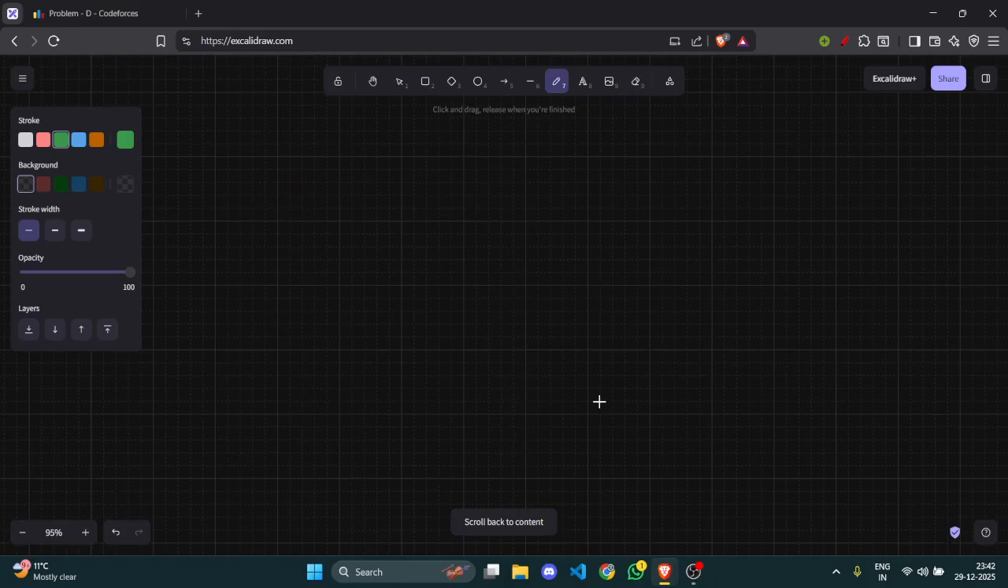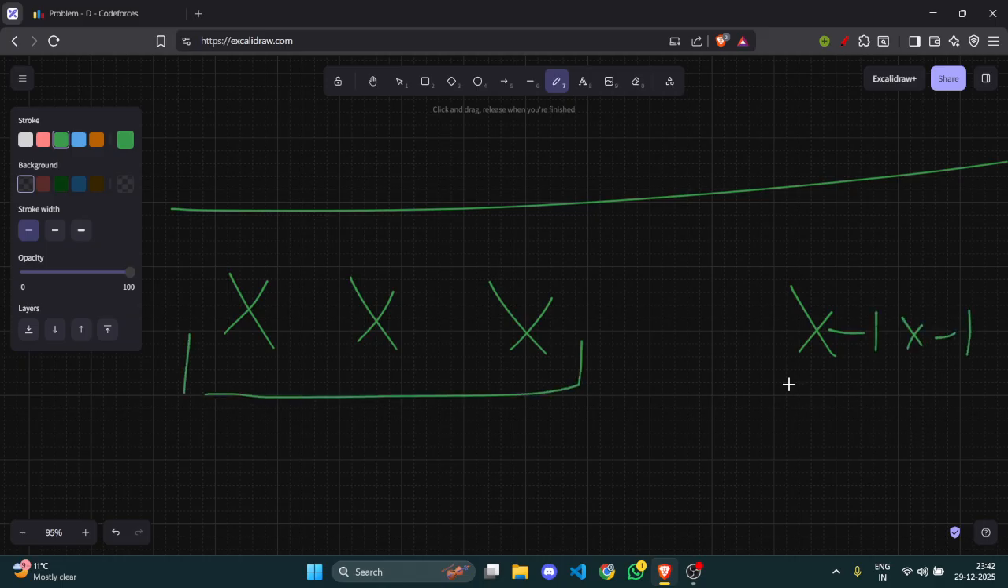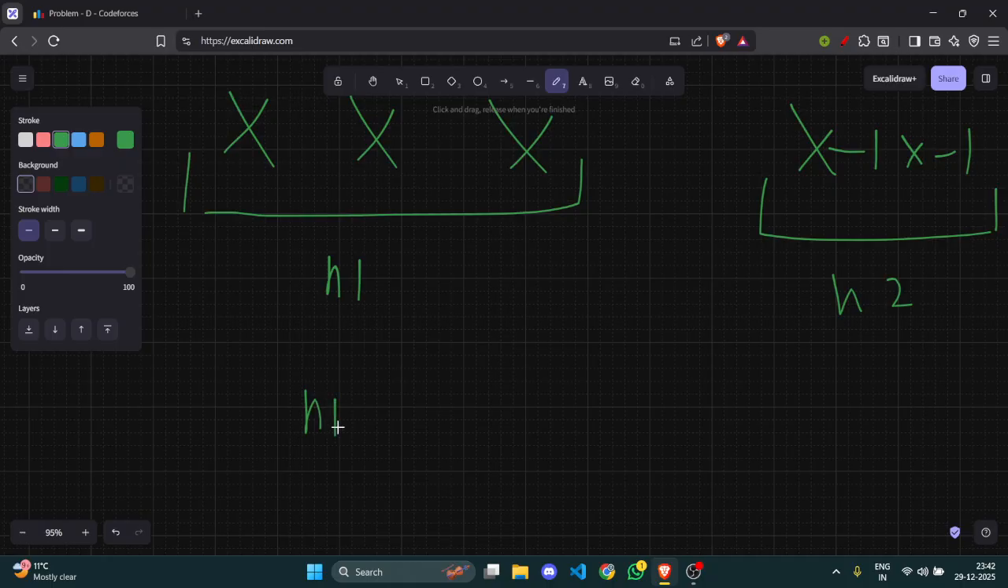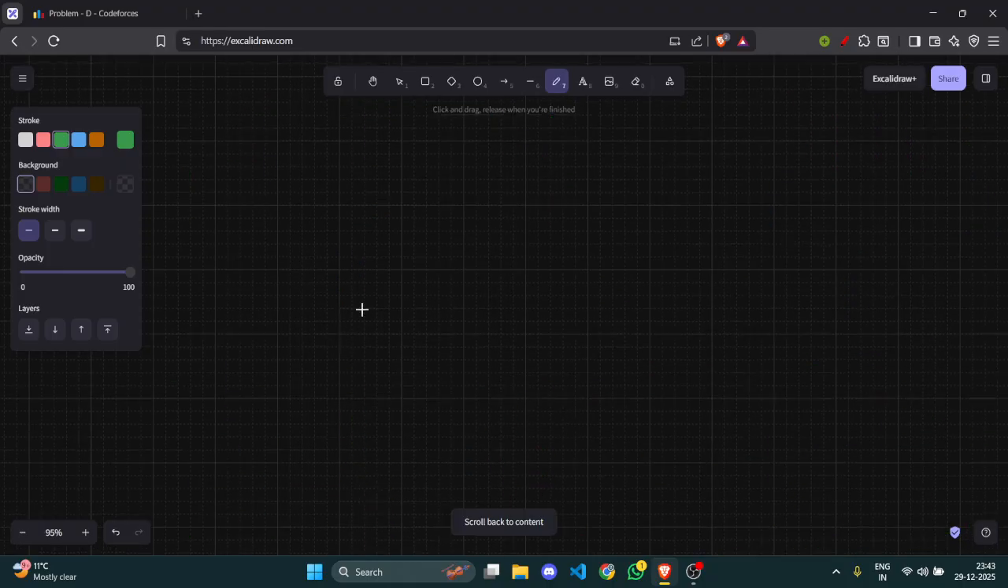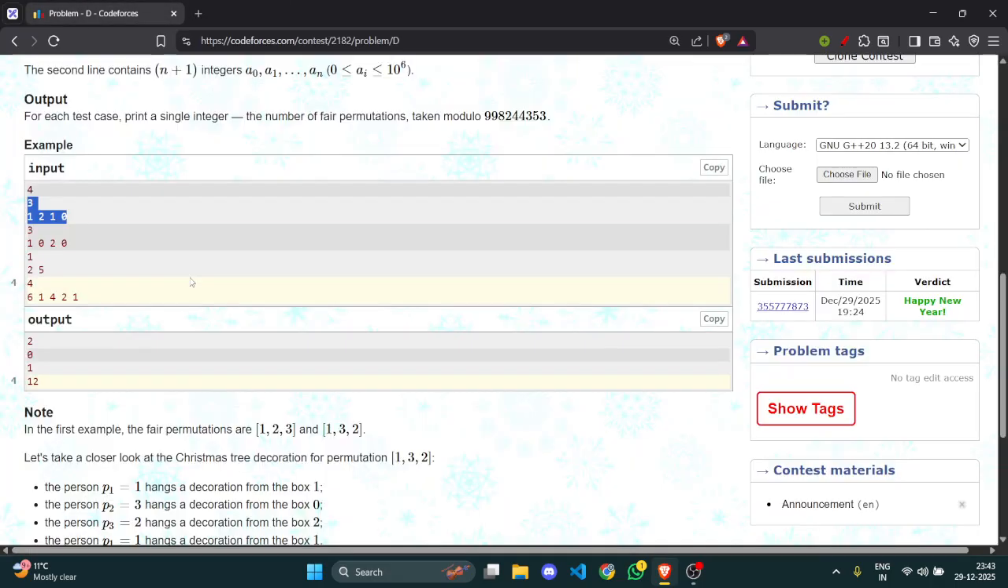So what I can say is that at last there would be some x's and some x minus 1. If I can get the fixed count of x and the fixed count of x minus 1, then if this is n1 and this is n2, the answer at last would be n1 factorial into n2 factorial. Like here it was 2 and 1, like here it was 1 and these are two elements. So 1 factorial into 2 factorial, which equals 2, and the final answer is 2 here.